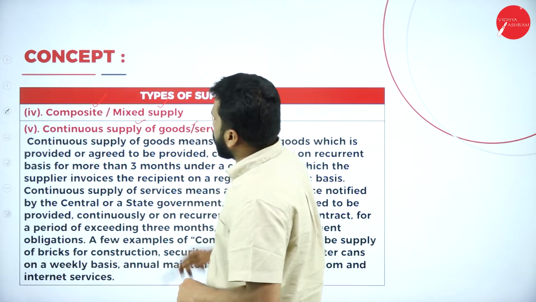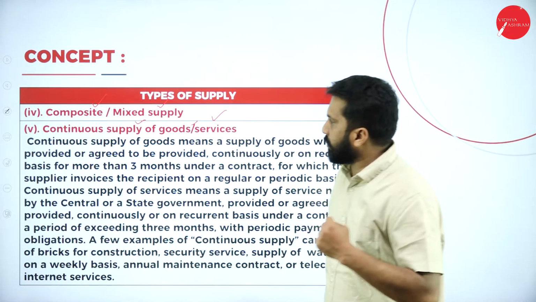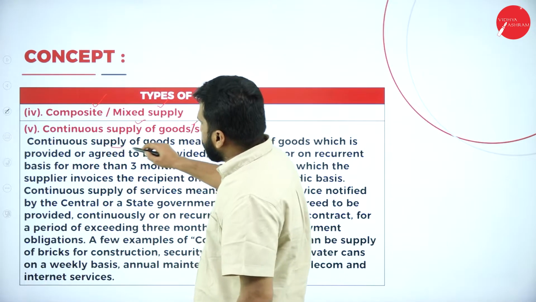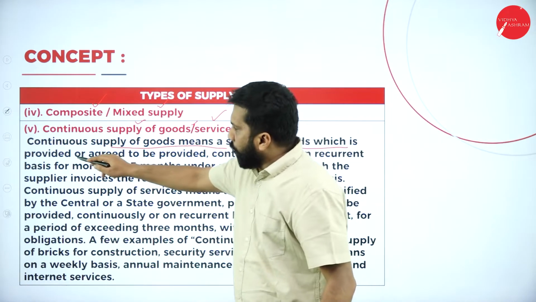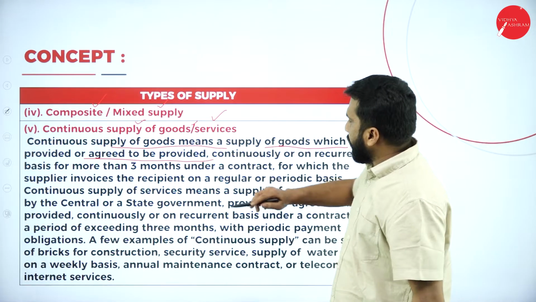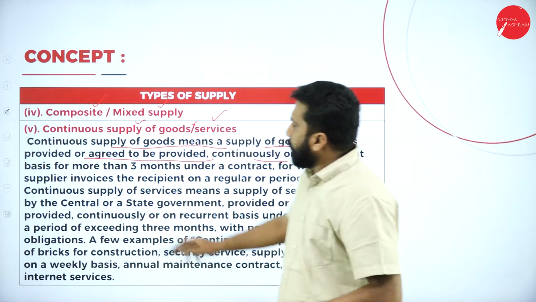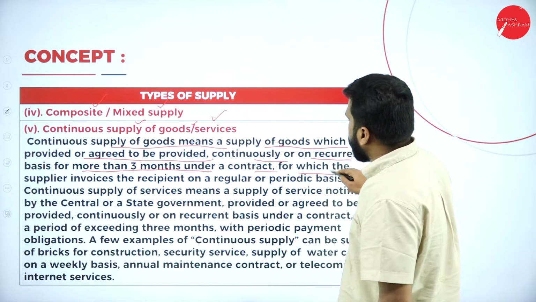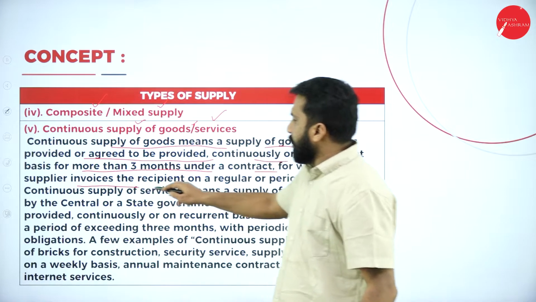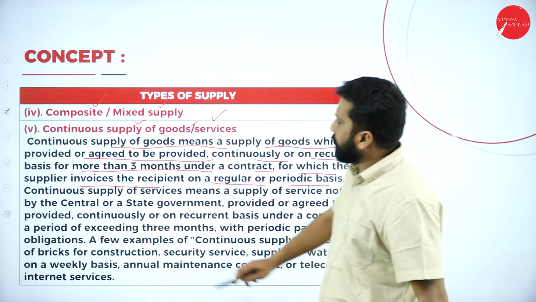Continuous supply of goods. It is one of the most important ones in this. Continuous supply of goods means a supply of goods which is provided or agreed to be provided continuously or on a recurrent basis for more than 3 months under a contract for which the supplier invoices the recipient on a regular or periodic basis.